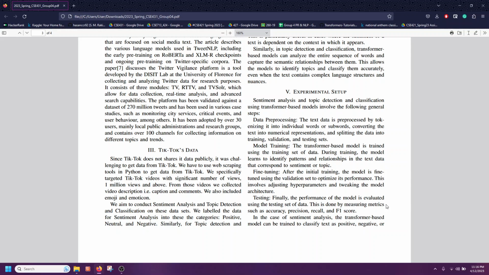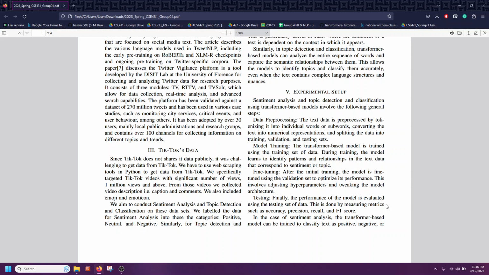In the first draft, we talked about literature review. Now we're going to talk about methodology and experimental setup. Since TikTok does not share its data publicly, it was challenging to get data from TikTok. So we had to do web scraping with Python and the Selenium module.